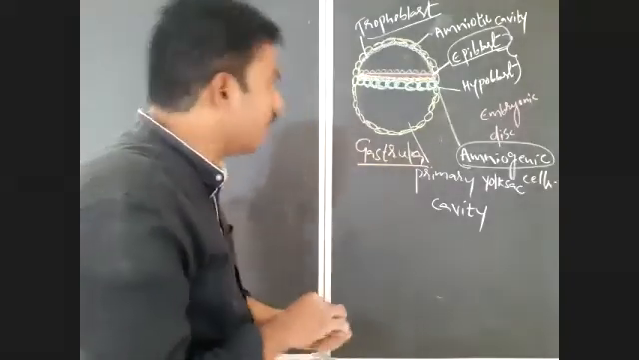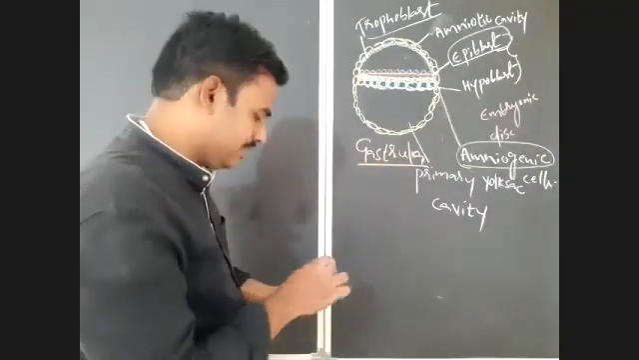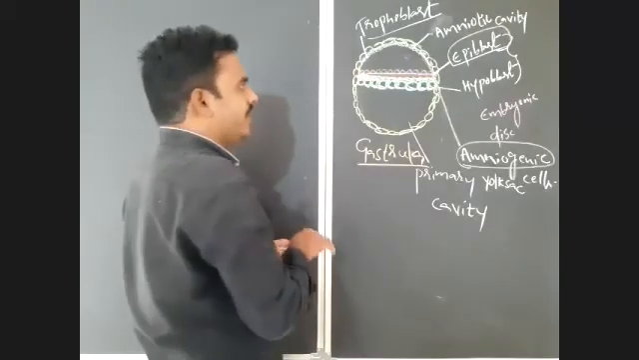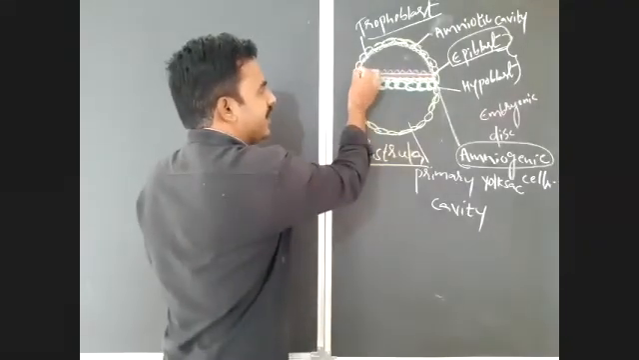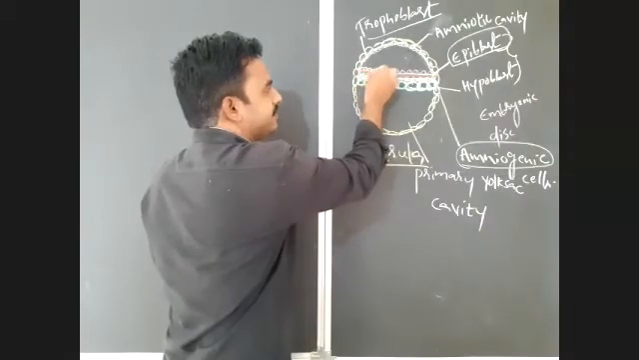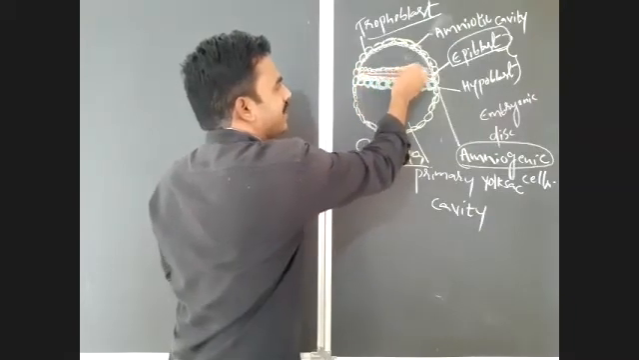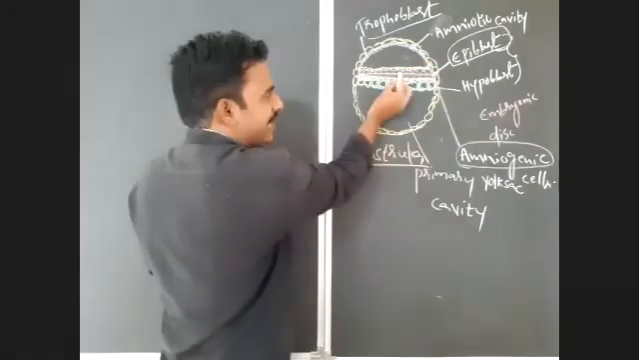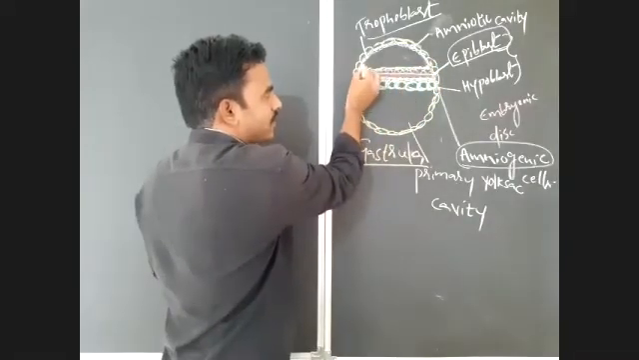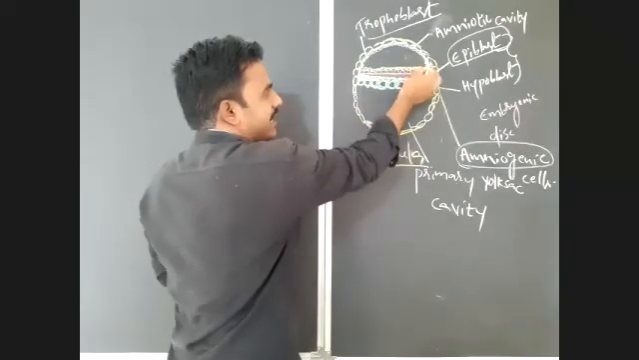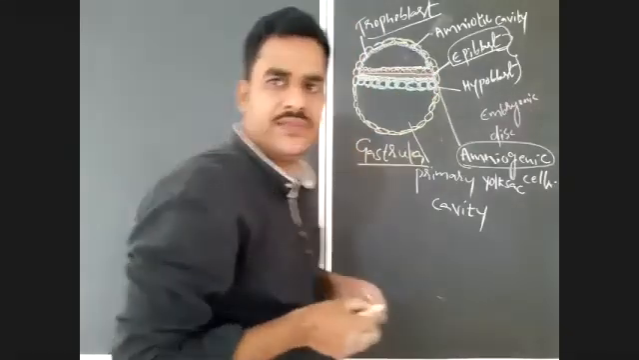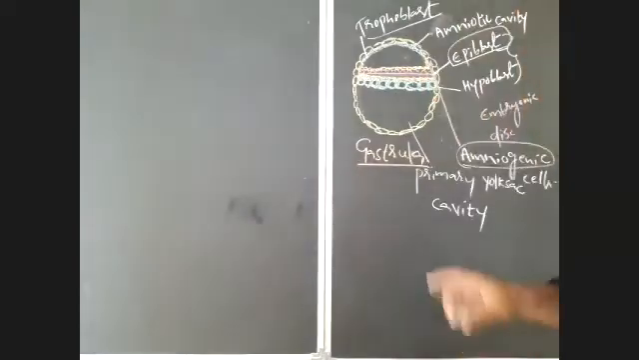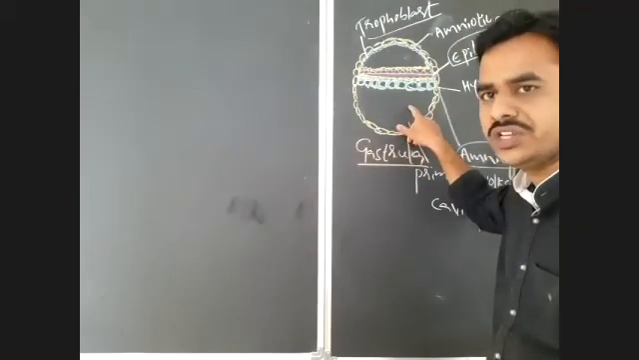And what about the floor? The floor of the amniotic cavity is lined by epiblast cells. It is epiblast, it is the floor. That you should notice here.